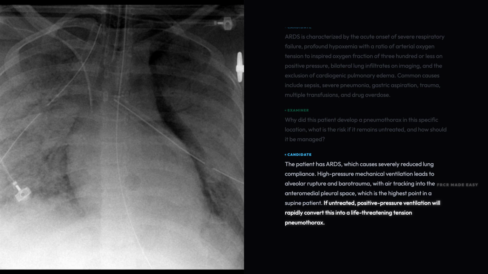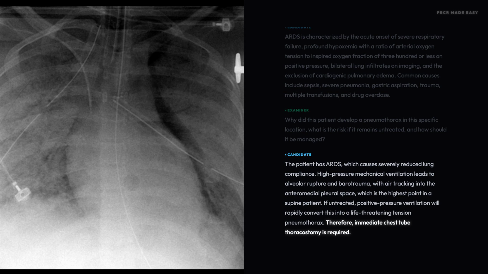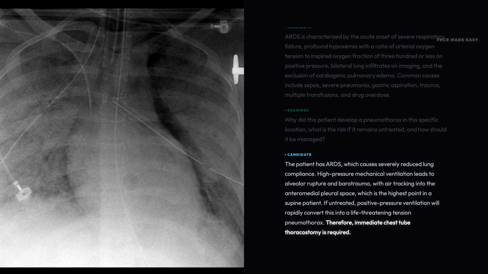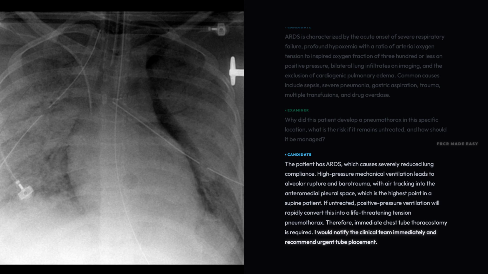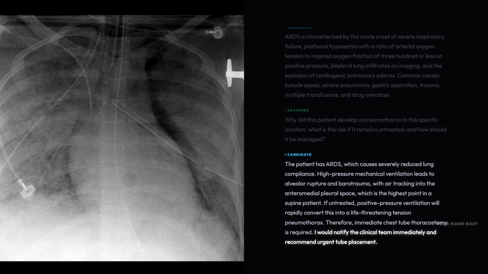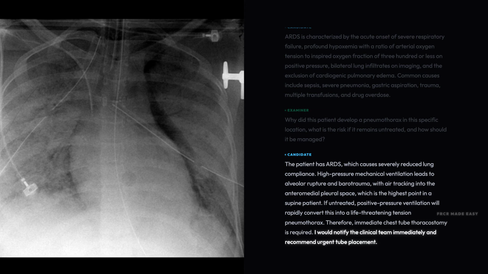If untreated, positive pressure ventilation will rapidly convert this into a life-threatening tension pneumothorax. Therefore, immediate chest tube thoracostomy is required. I would notify the clinical team immediately and recommend urgent tube placement.